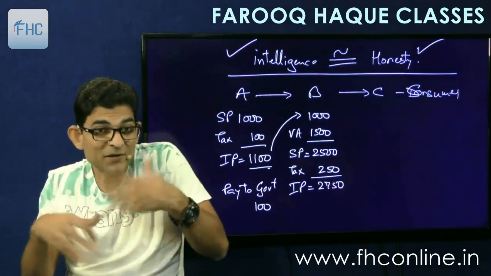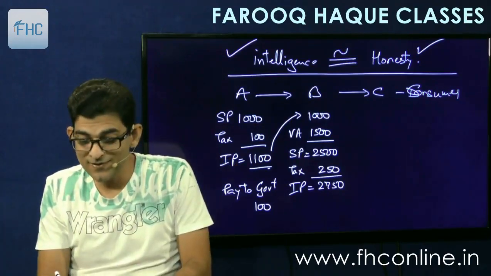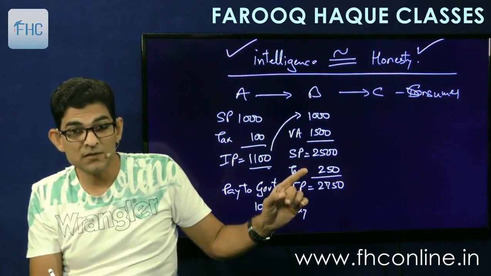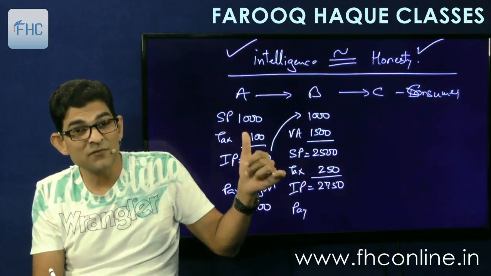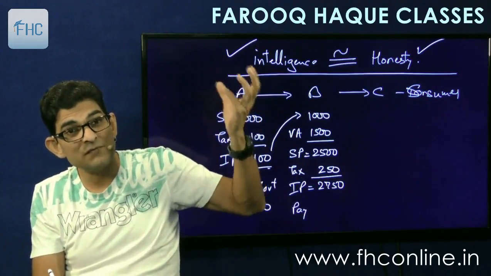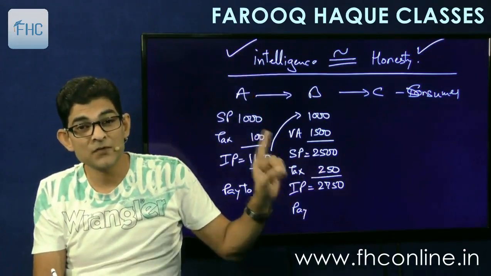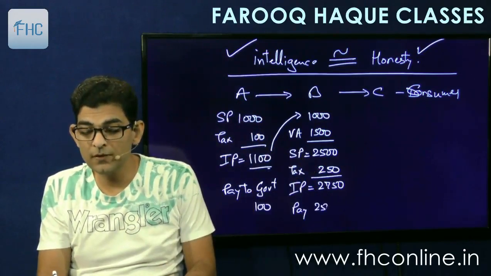But how much tax will I pay to the government? I will pay this 250 that I am charging here, less this 100 which I have paid on my purchases. This 100 was given to me as credit, so I will set off this credit against my output liability. So my payment will be 250 minus 100, which is 150.